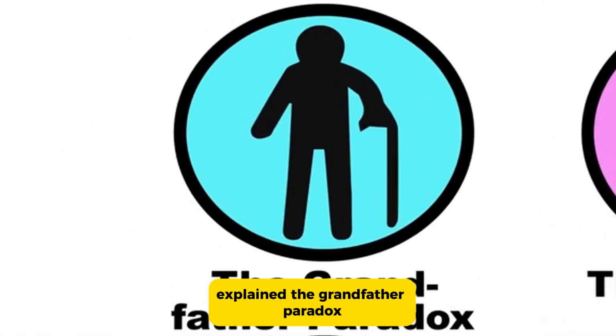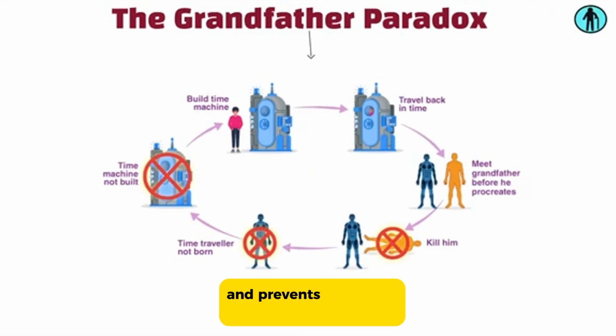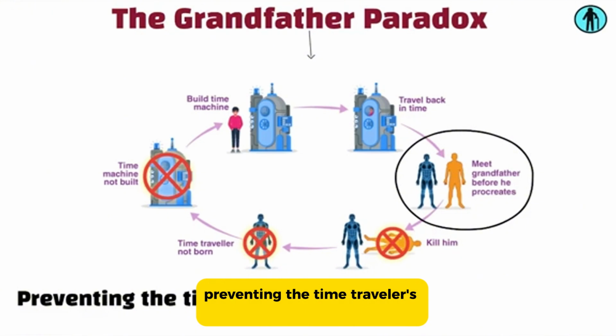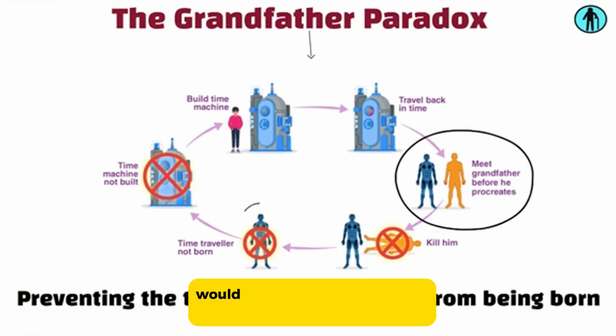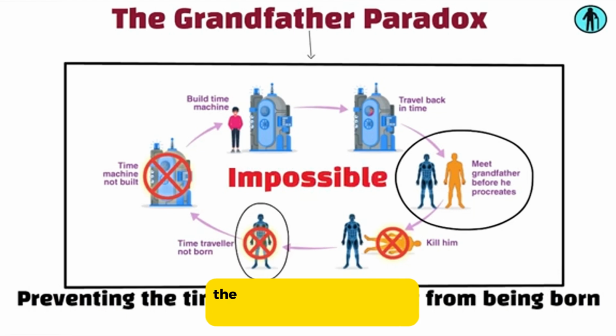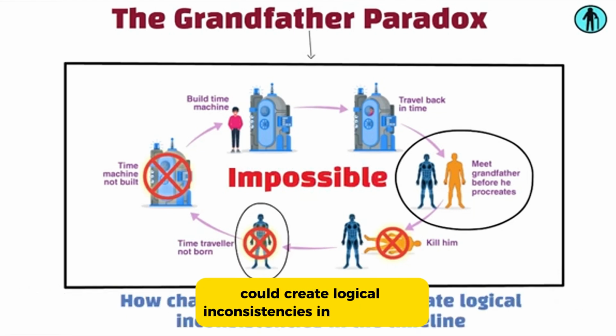The grandfather paradox. The grandfather paradox occurs when a time traveler goes back in time and prevents their own grandparent from meeting their other grandparent, thus preventing the time traveler's parent from being born. This in turn would prevent the time traveler from being born, making their time travel impossible. It's a classic example of how changing the past could create logical inconsistencies in the timeline.